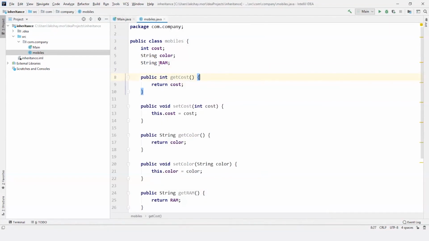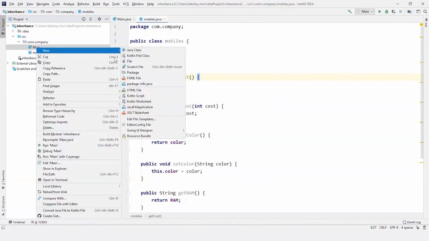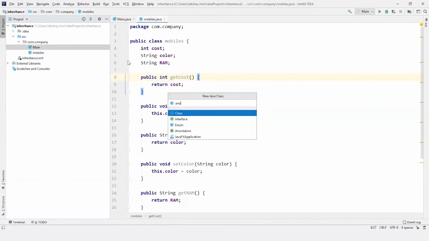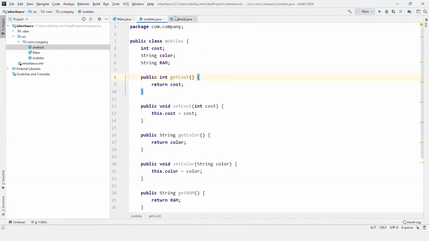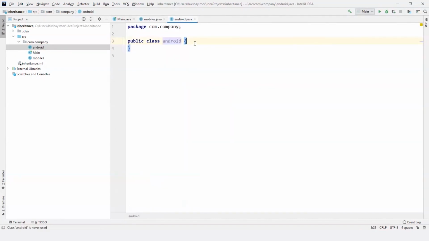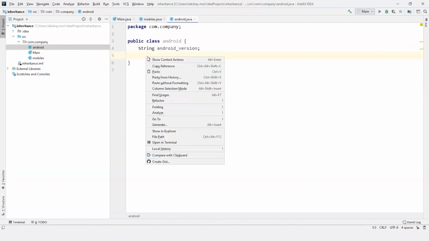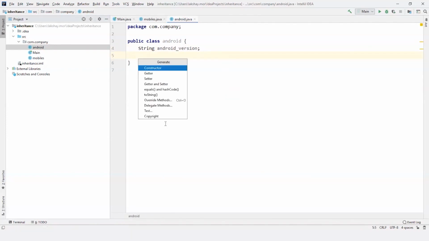So our first type of inheritance was single inheritance. So I'll create one more class and I'm going to name it Android. And I'll make Android extend. Okay, I'll leave it for now. So this Mobile class we are going to use afterwards. For now, I'll use only Android. So let me make it a string, Android version. And for this, I'm going to go for getter and setter.